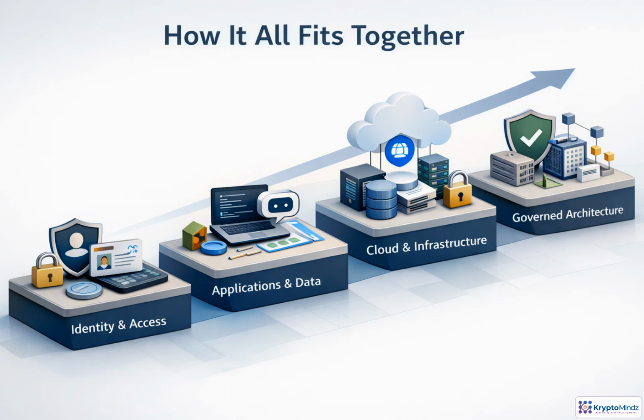Think of AI security as a stack of decisions that build on each other. Identity comes first, because every action needs a trusted principal. Permissions then shape what applications, APIs, prompts, models, and data flows can do. Next, we protect the cloud, workloads, Kubernetes, GPUs, and pipelines those systems depend on. Governance ties the layers together, using monitoring and audit feedback to improve policy, design, and access over time.